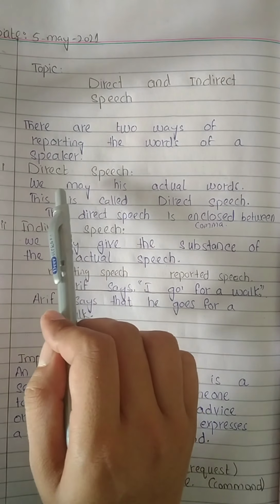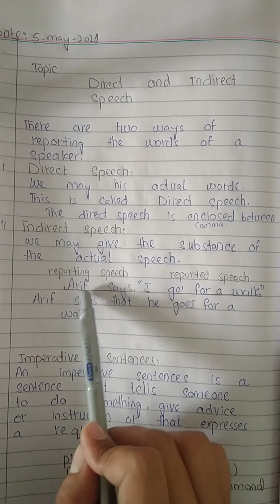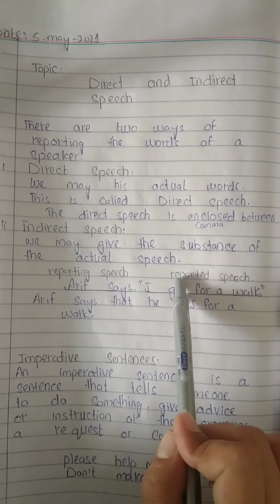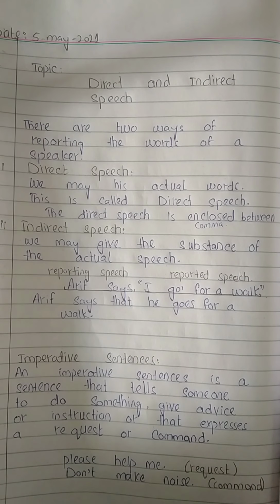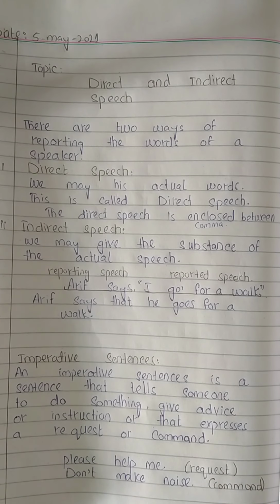In direct speech we have two parts. The first one is the reporting speech. The second one is the reported speech. Reported speech must be enclosed between commas. Here we will learn how to change direct into indirect speech in imperative sentences.